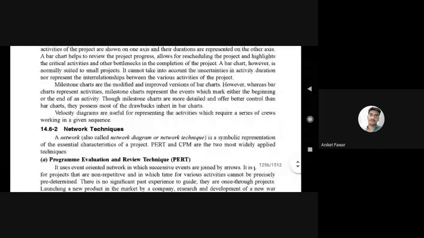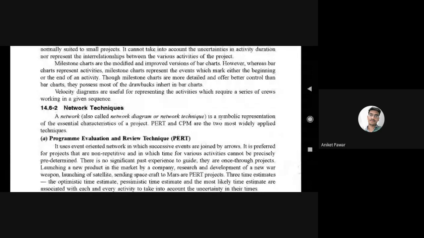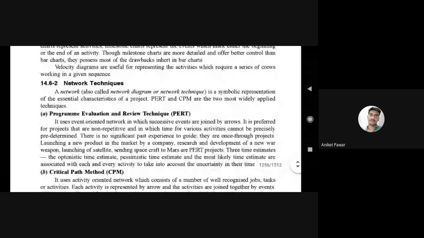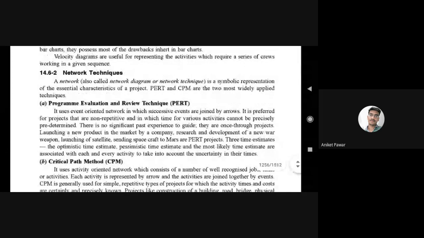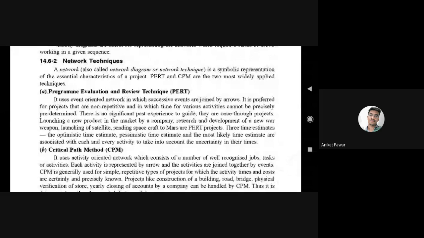Now network technique is also called the network diagram. First is the program evaluation and review technique, PERT. One problem will be on PERT also. Program evaluation and review technique, and critical path method, CPM and PERT. Now that study we have to finish in this chapter.